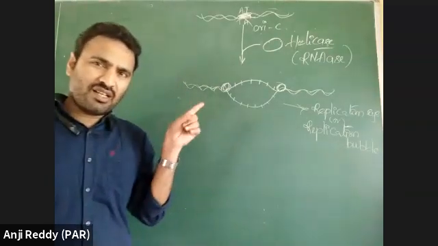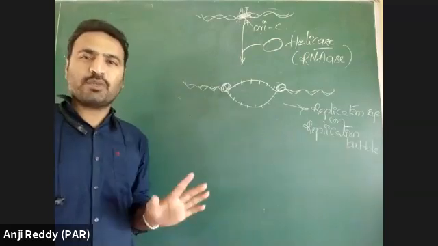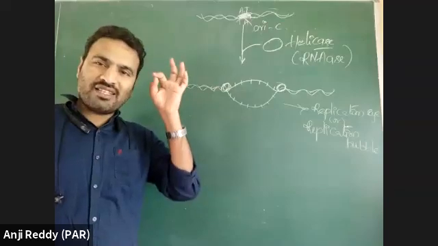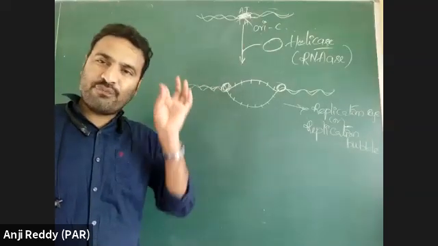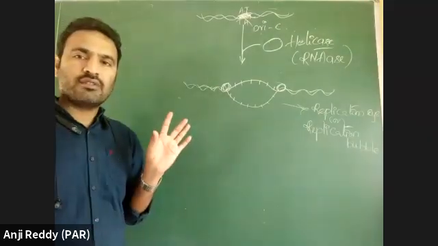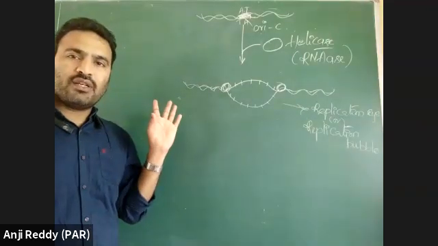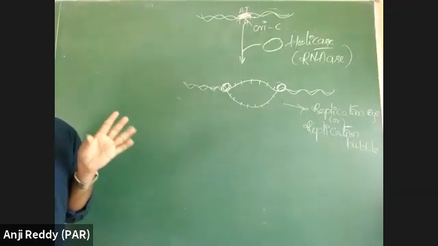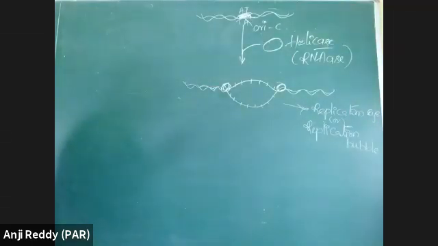See, in molecular basis of inheritance, every point is important. There is a chance for questions on every point. Each and every sentence can be taken for framing the question paper. So that's why I am saying it stressfully.